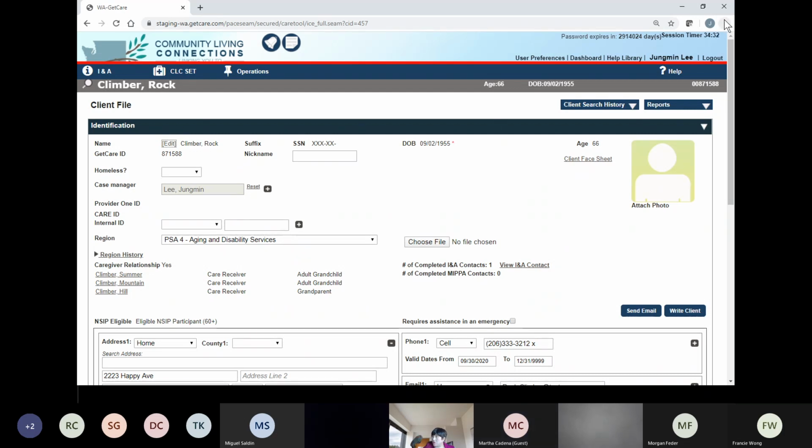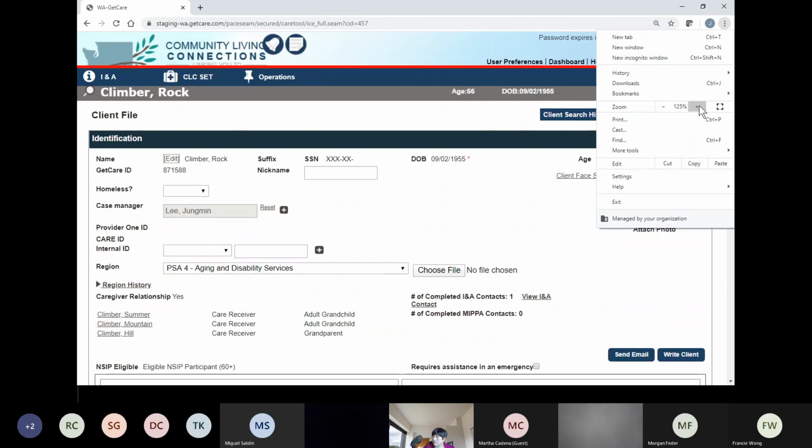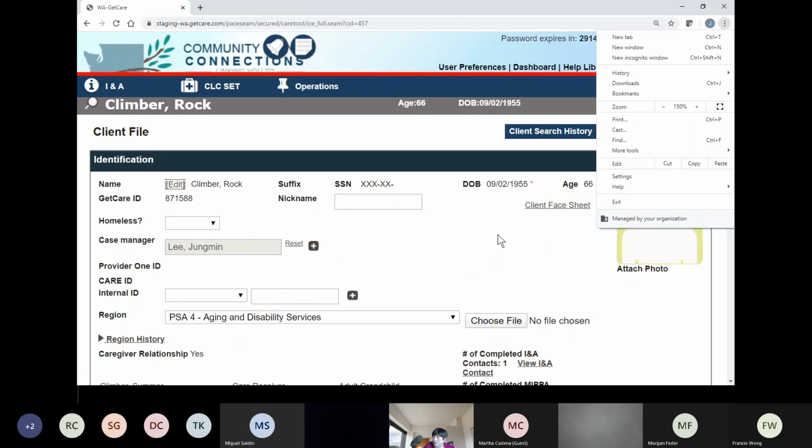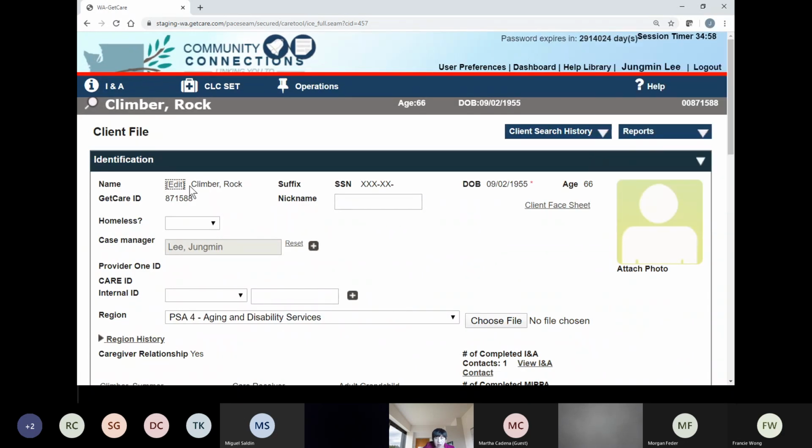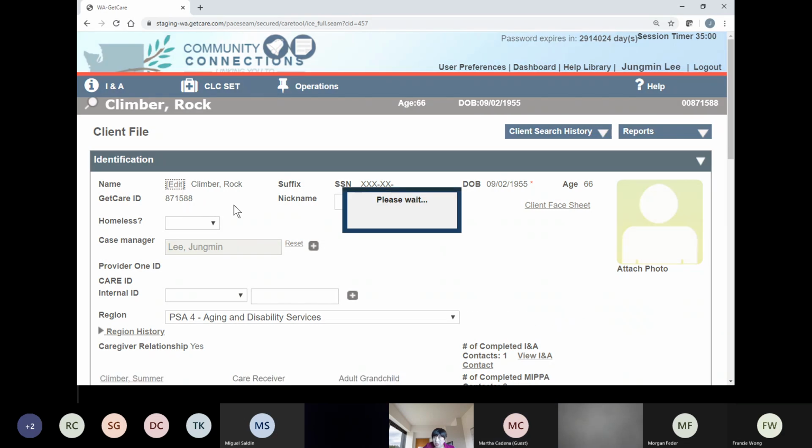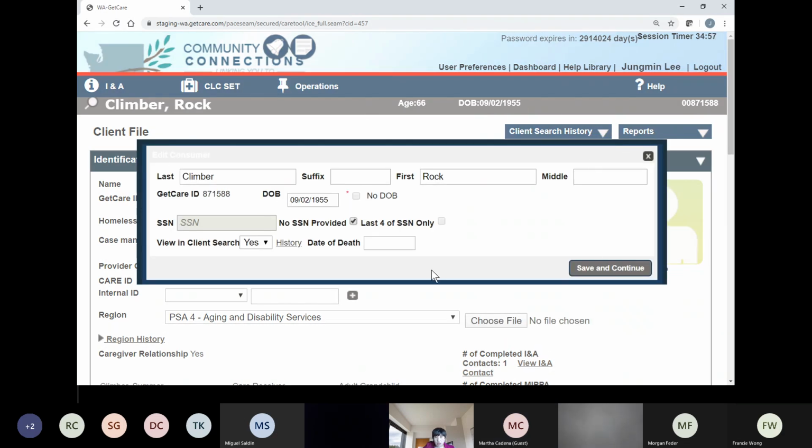Sorry, it might be a little bit too small, so I'm just going to make it bigger. You see this edit button here, right? Yes. You click edit, and then you will have this overlay. This is how you update your client's information, especially name, date of birth, and social security number information. That's how you update this section, only this section. Otherwise, you can enter and update any information directly.